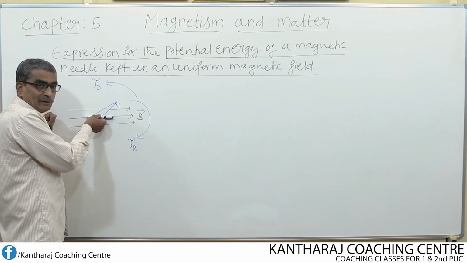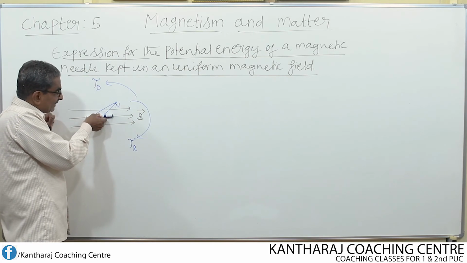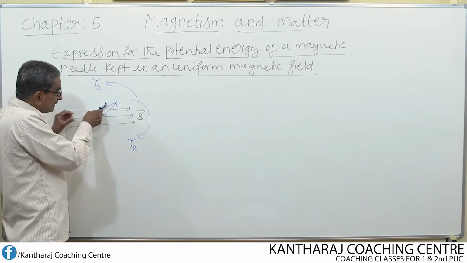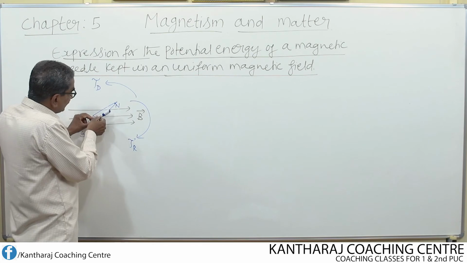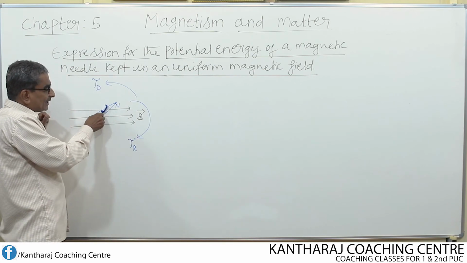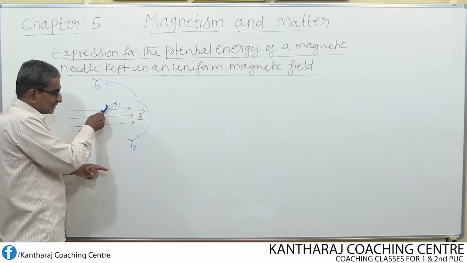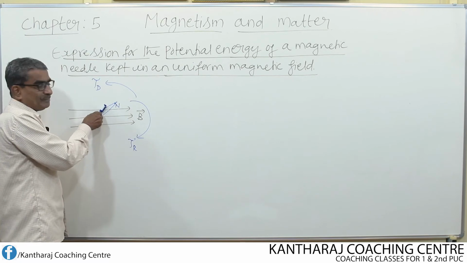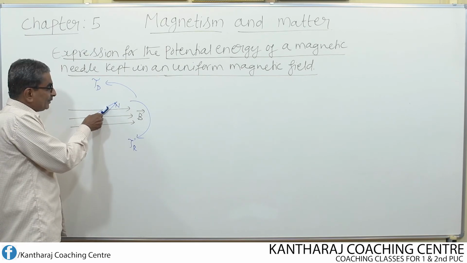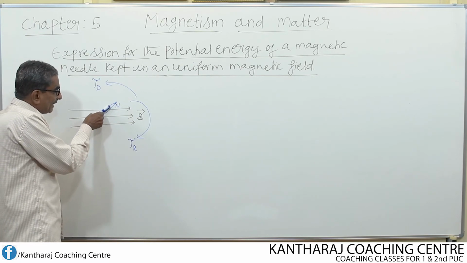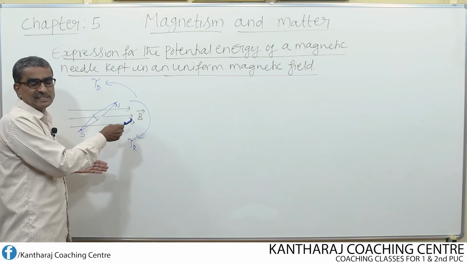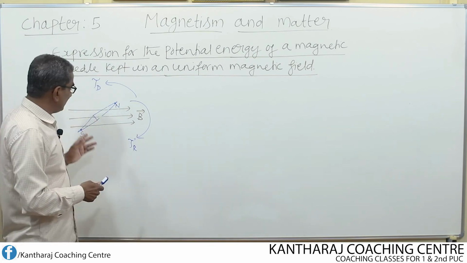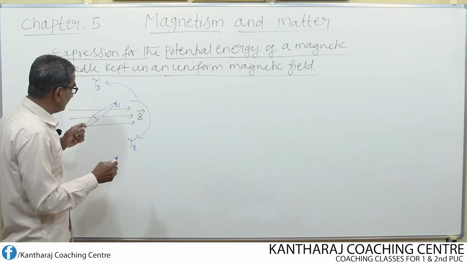But I want to make the needle rotate in the opposite direction, opposite to restoring torque. So to do that, some work should be done. Whatever work we do, that work will be stored in the magnetic needle as potential energy. What is that potential energy? Let us derive the expression for it.